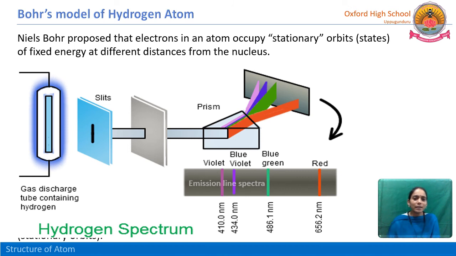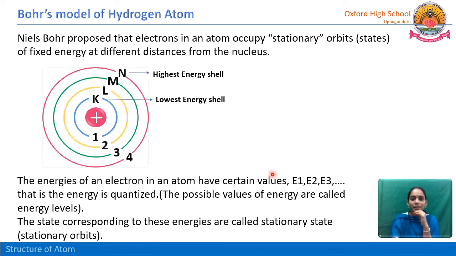He conducted an experiment by taking a gas discharge tube containing hydrogen, and he passed that light through the prism, and he observed here the emission line spectra. See here, the violet, blue, green and red all appeared in the form of lines. We can see these because this frequency range is in the visible region, so through our eyes we can see.